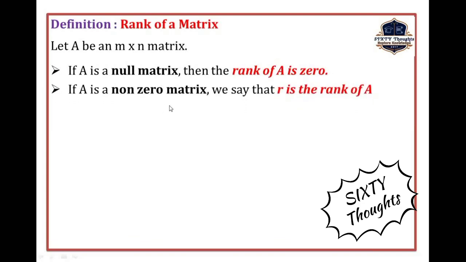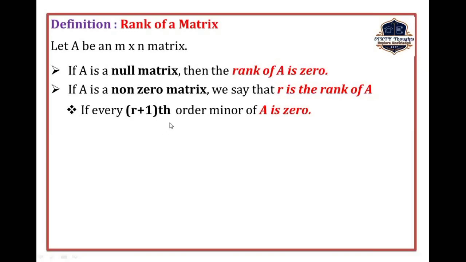If A is a non-zero matrix, then only we can say that r is the rank of the given matrix, and it satisfies two conditions. First condition: every (r+1)th order minor of A is 0. What is the meaning of (r+1)th order minor? Let us consider the given matrix A whose order is r+1. Next we find the minor of A. Minor of A is nothing but the determinant of that particular matrix.